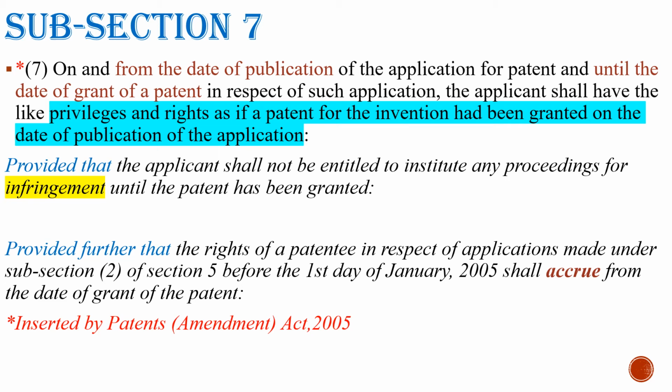Subsection 7. And this one is the last subsection for section 11A.